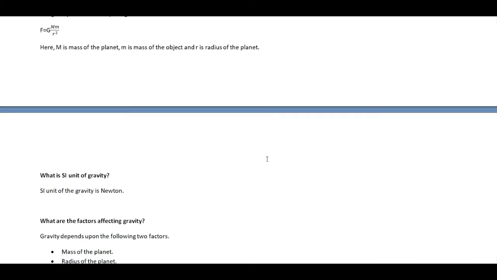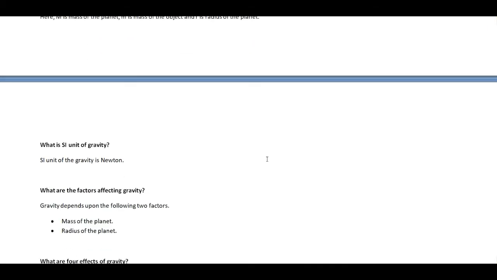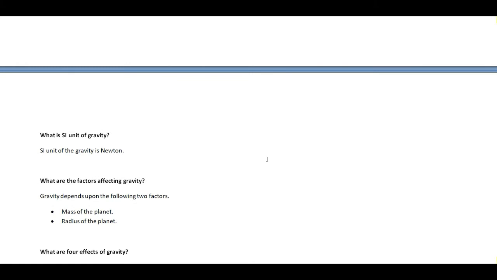And now the SI unit of the gravity is obviously Newton, because gravity is also one kind of force, and Newton is the SI unit for every kind of force. So that is the reason Newton is the SI unit of gravity as well. And whenever you calculate gravity in a numerical question, you have to write the unit Newton.